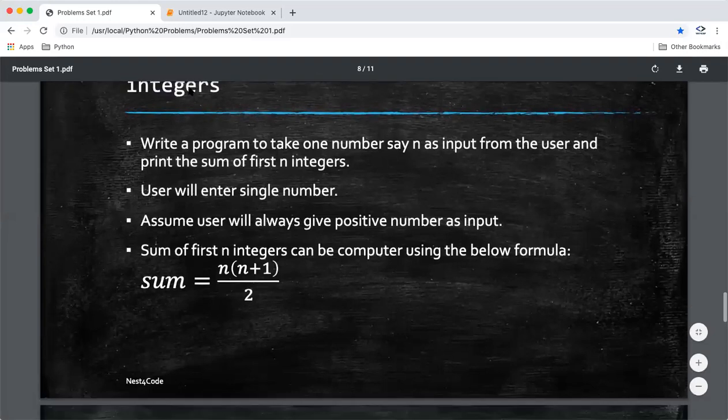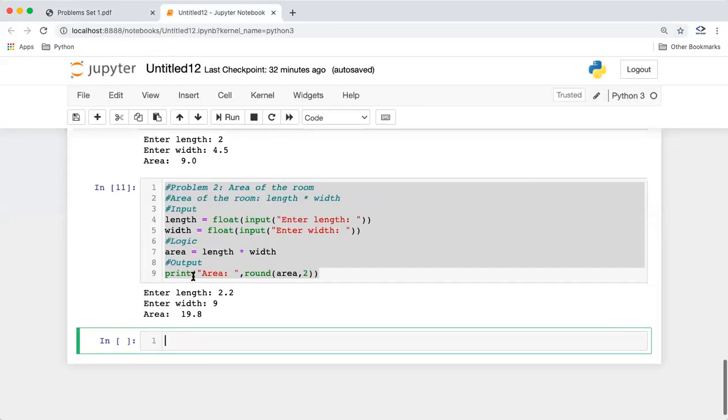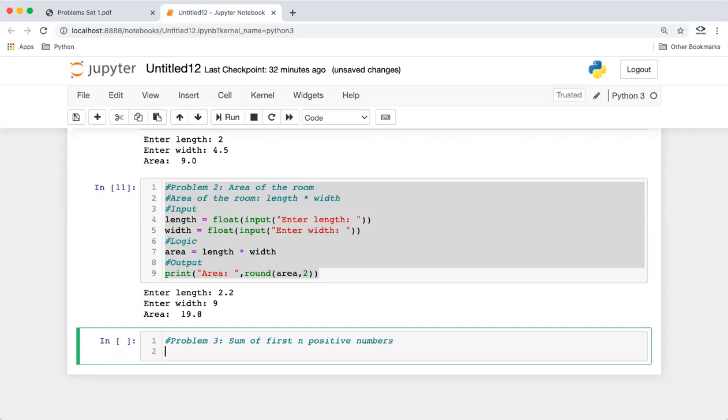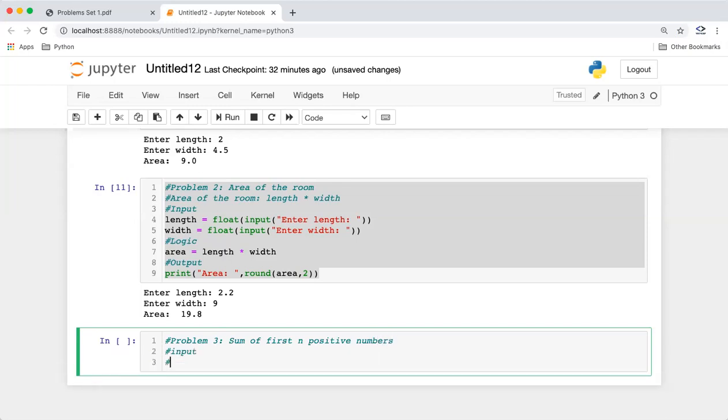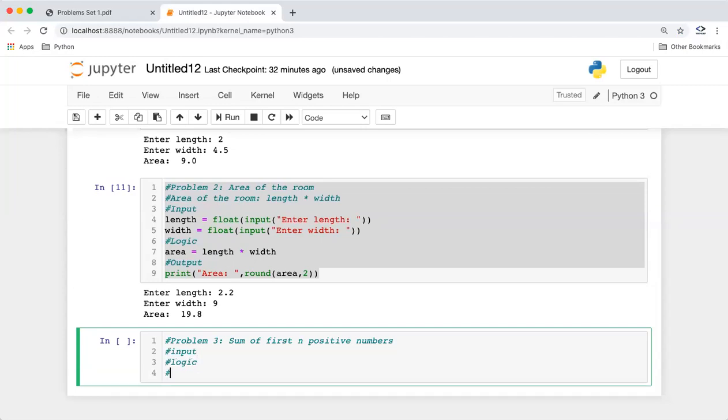So let's move on to the solution for this, right? So this will be our problem 3. Sum of first n positive numbers. Okay, so guys, input part, logic part, and the output part.